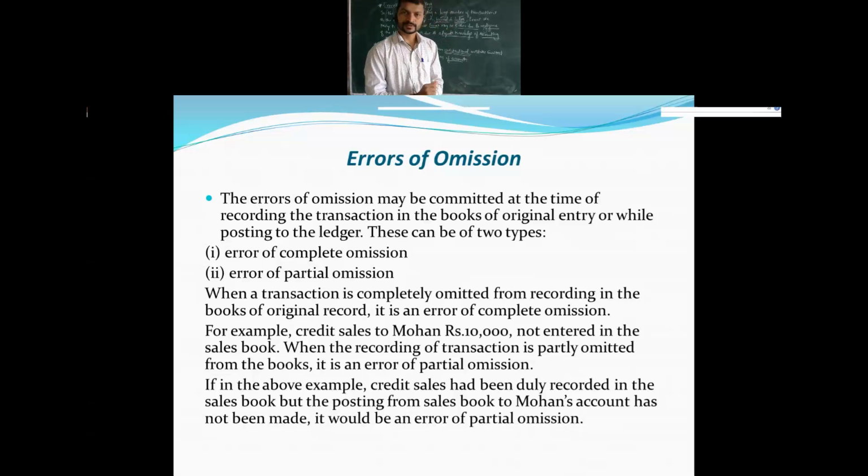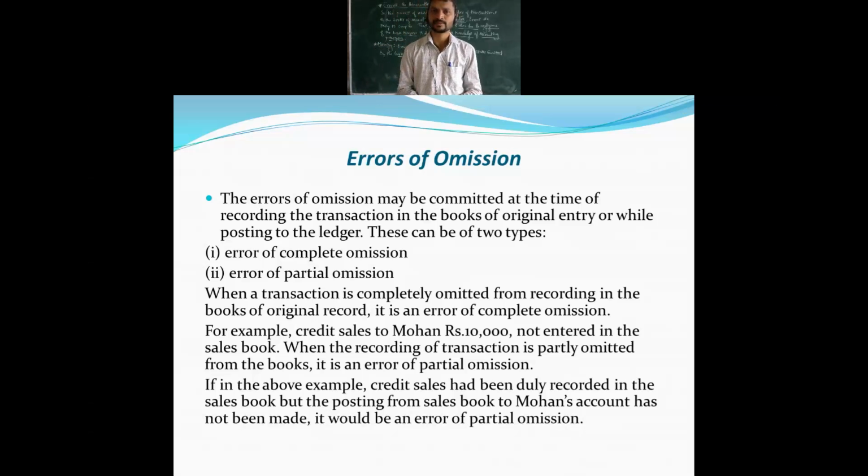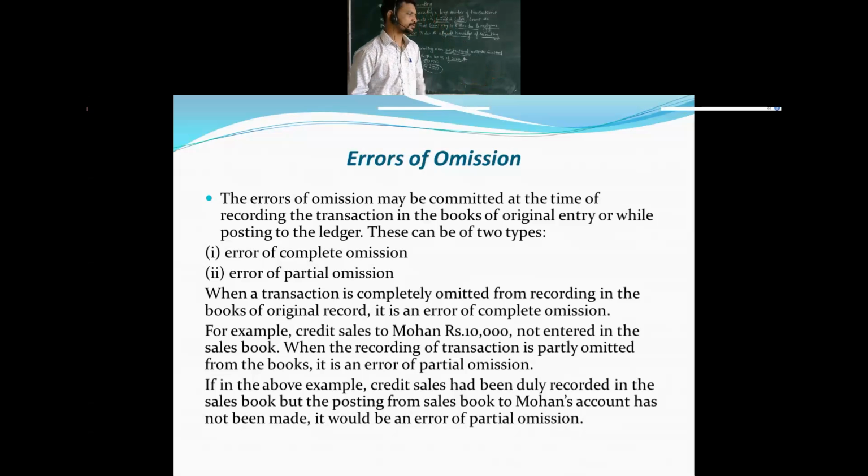Why? Because some of the time, while closing the accounts, the errors come into existence. That kind of error we call errors of omission.